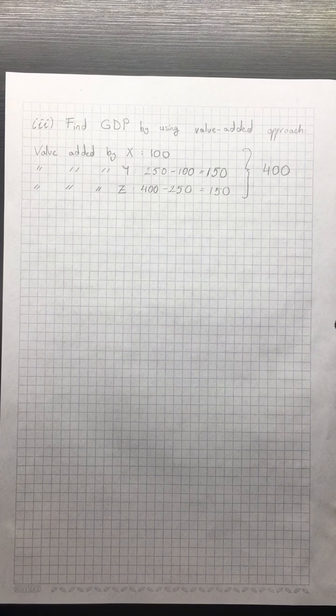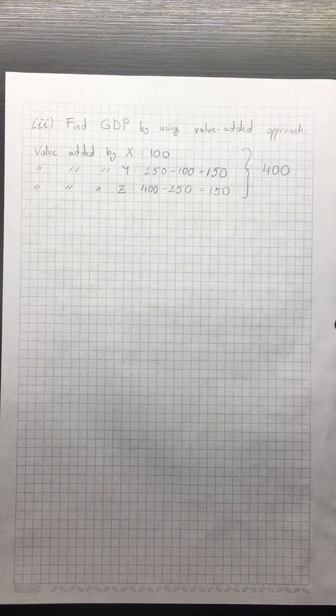It says find this country's GDP by using value-added approach. This is the last approach to calculate GDP. In this case, we consider how much value each company adds to the item. So how much value they are producing.